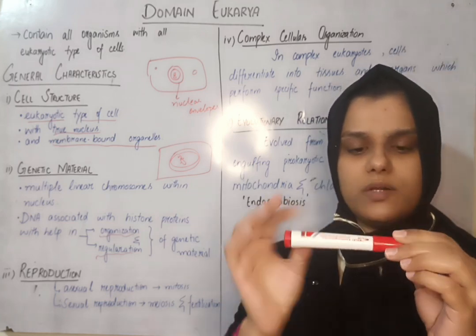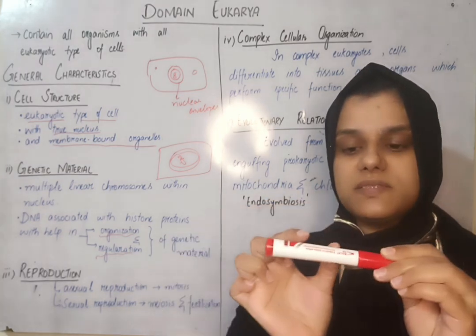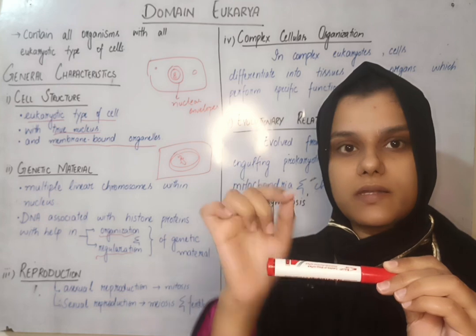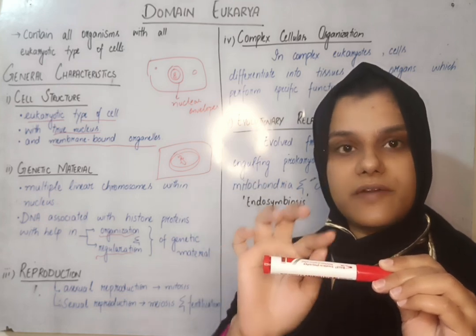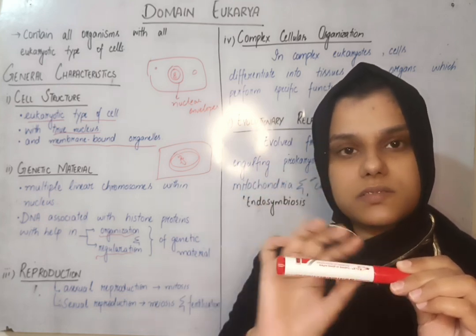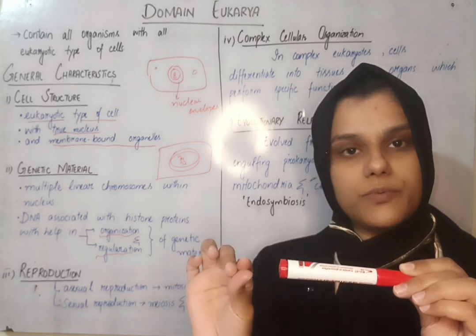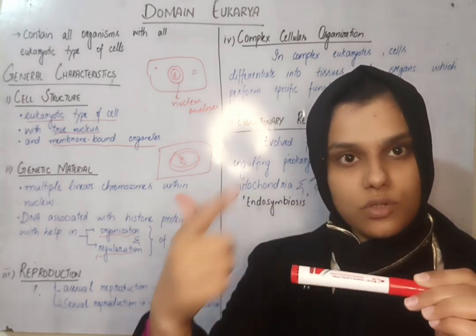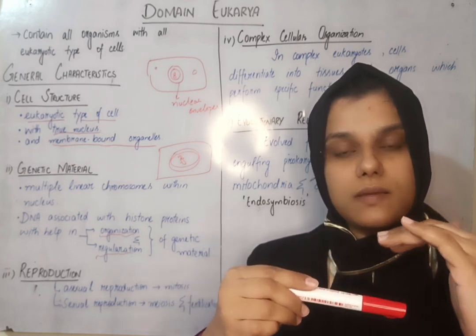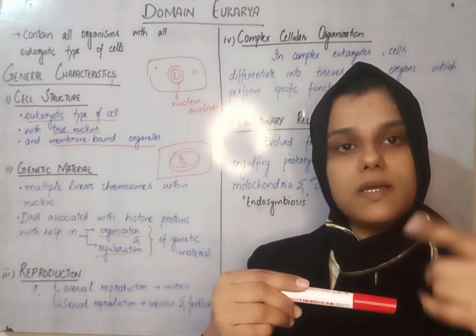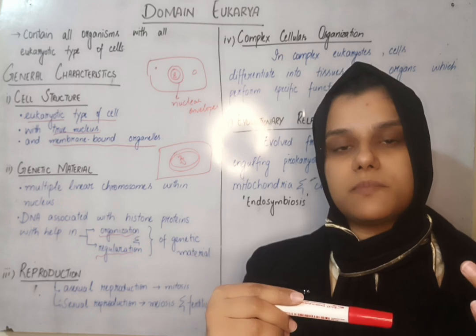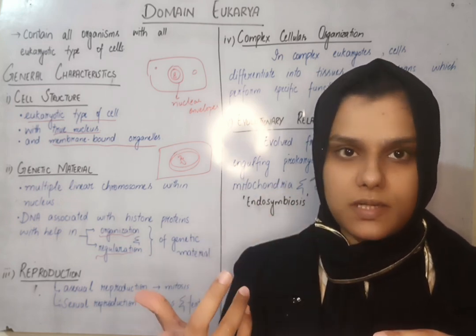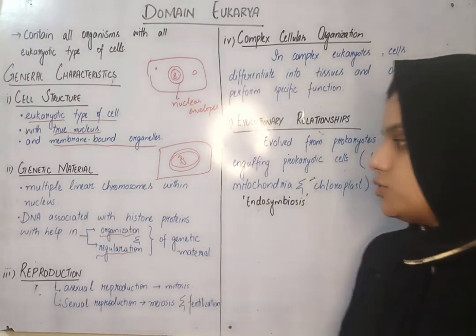This is a histone protein where DNA is wrapped. For example, this is the segment of DNA that needs to be expressed, for which a messenger RNA is to be formed. So from here, the DNA will get relaxed and a messenger RNA is made. The rest stays as it is, bound on the histone protein. I hope I'm making my point clear. Histone helps in the organization of DNA, that is, the DNA molecule is wrapped over the histone. Moreover, it helps in the expression of the genetic material as well. Only that part of the DNA is relaxed which has to be expressed in the form of messenger RNA. So these are the two functions of histone protein.